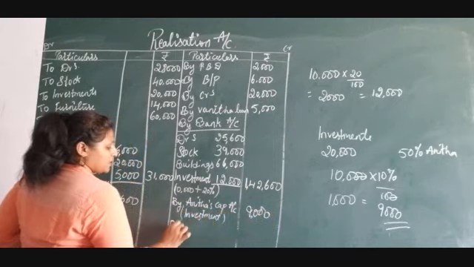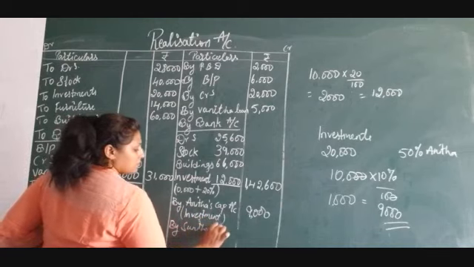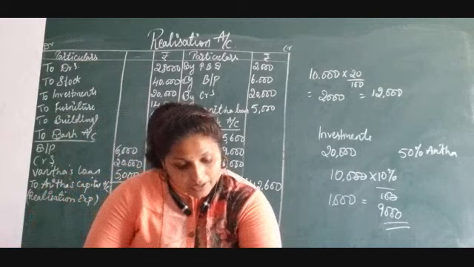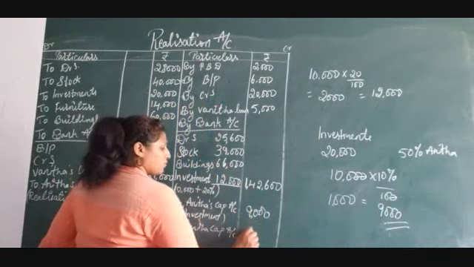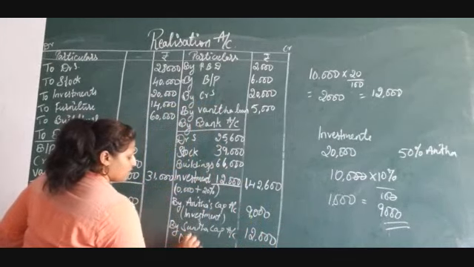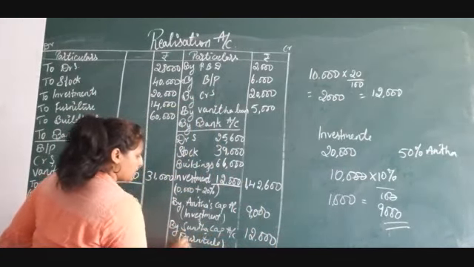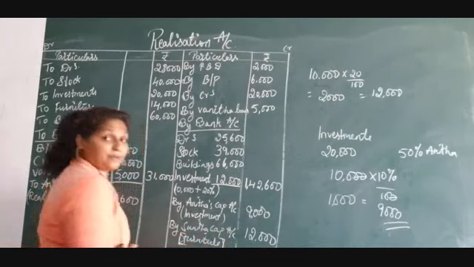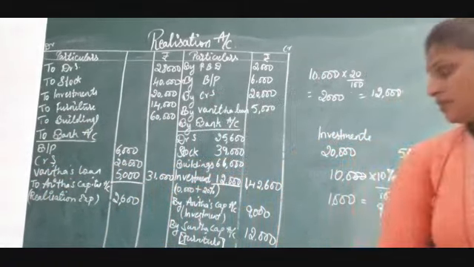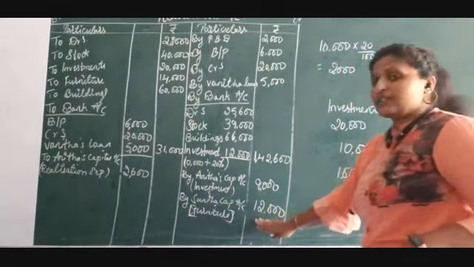And next by Sunita's capital account. She has taken over furniture at what price? 12,000. So that amount we have to write here. For your clarification, I am writing here furniture taken over. So here it is 12,000. You are able to see.